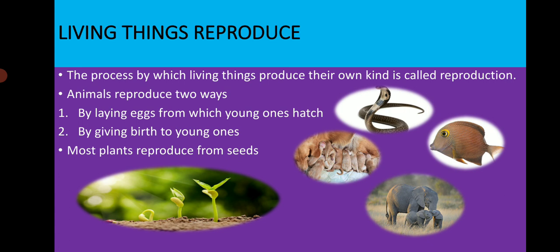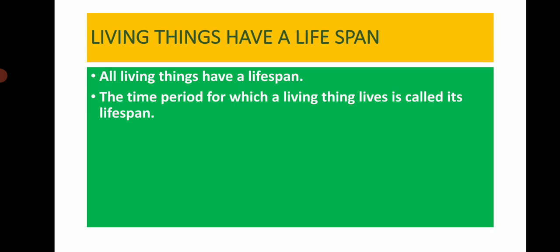So all living things reproduce, but non-living things do not reproduce. Non-living things do not produce their own kind. Are you clear? Next, living things have a lifespan.